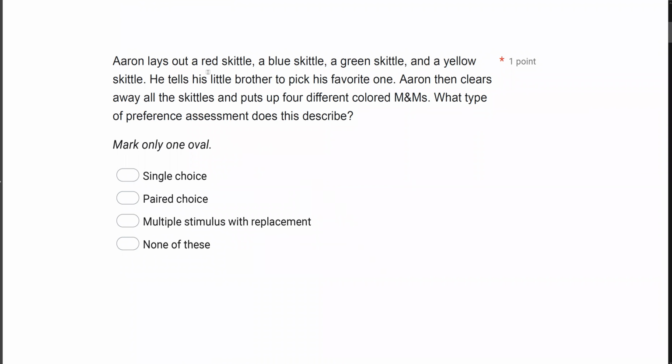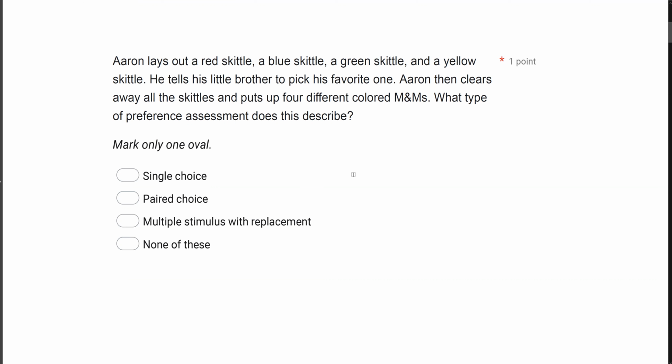Aaron lays out a red Skittle, a blue Skittle, a green Skittle, and a yellow Skittle. He tells his little brother to pick his favorite one. Aaron then clears away all the Skittles and puts up 4 different colored M&Ms. What type of preference assessment does this describe?